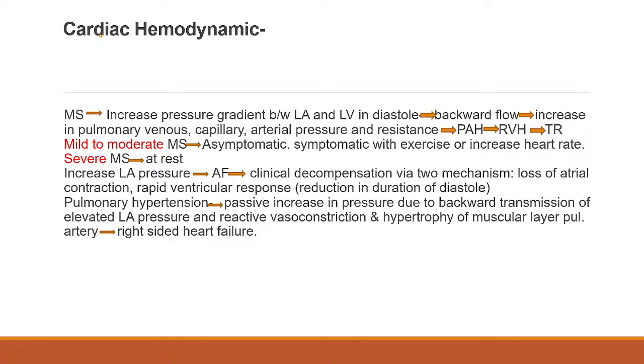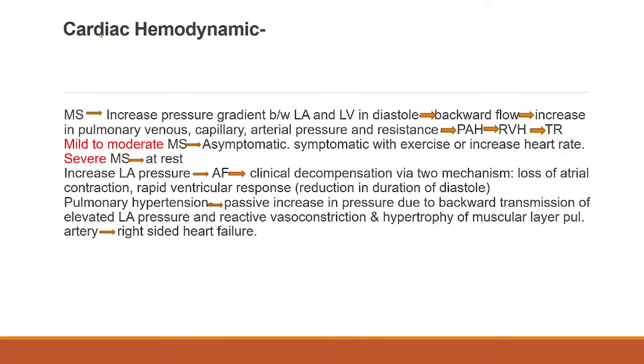So there is increased pulmonary venous congestion, then capillary congestion, then pulmonary arterial pressure is raised. When the pulmonary arterial pressure is raised, there will be thickening of the muscular layer of the pulmonary artery. So ultimately the patient develops pulmonary artery hypertension.